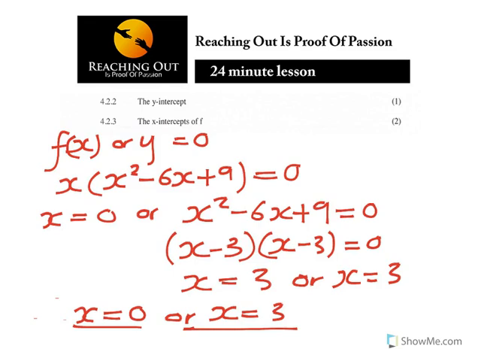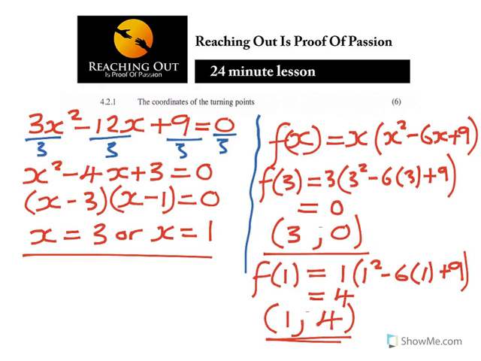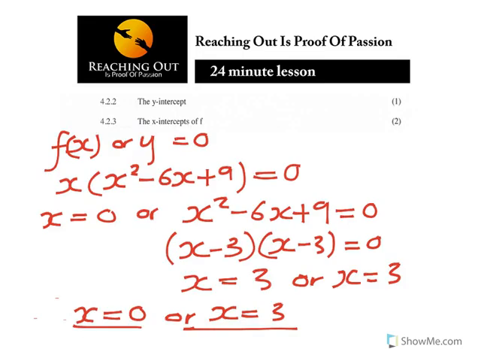And then, moving on to the next question, it says, sketch the graph of f, show all the intercepts on the axis and the turning points where applicable. Now, if we're going to sketch that graph of f, remember when you're sketching the graph, the x-intercepts are important, number 1. Number 2, the turning points, the same question that you did. These are the most important parts: the turning point which is (3, 0), and the other turning point which is (1, 4), as well as the x-intercept and also the y-intercept.